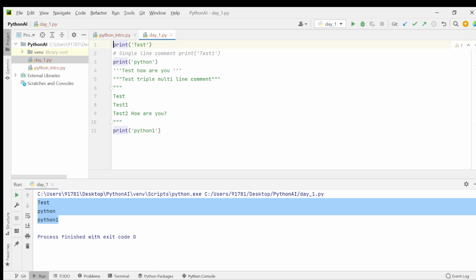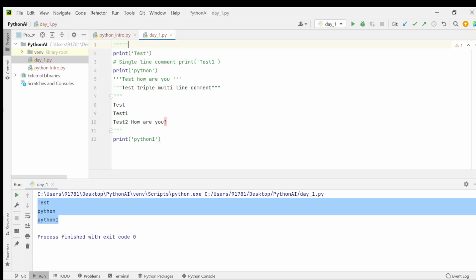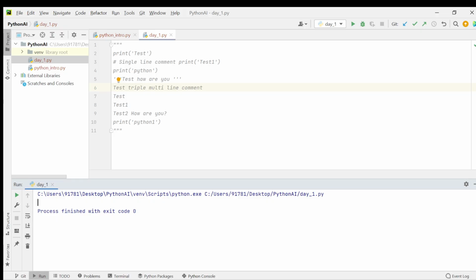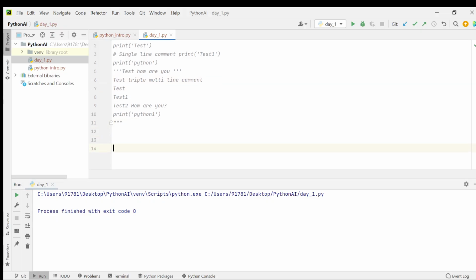I'm just commenting everything. Just now as I explained, a comment works with the triple quotes. That's it. So this entire thing is a comment now. If we run, then we won't get any output. Nothing. So here process finished with exit code 0 means our code ran successfully, but there is no output as we are not printing anything here.